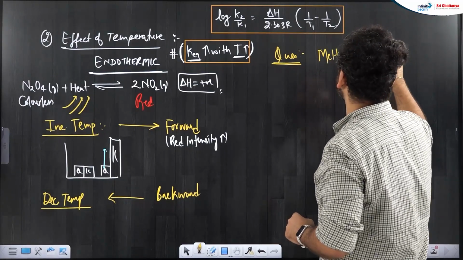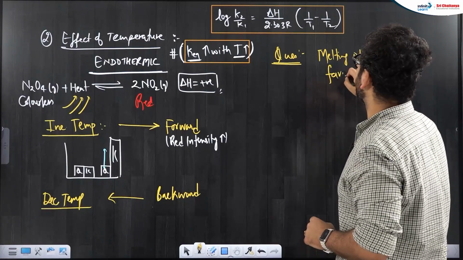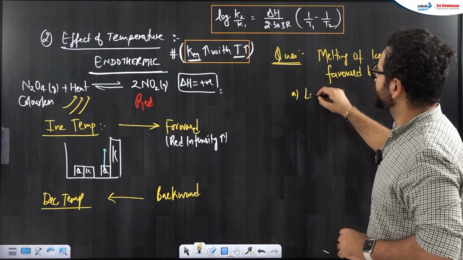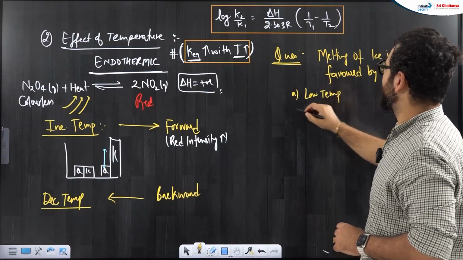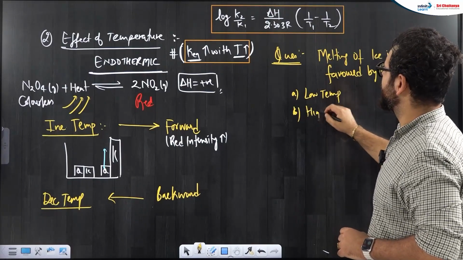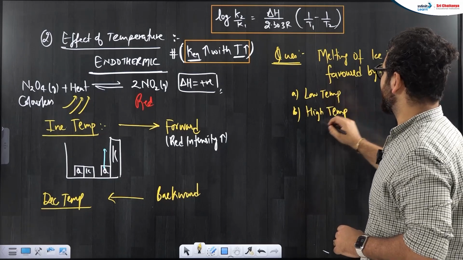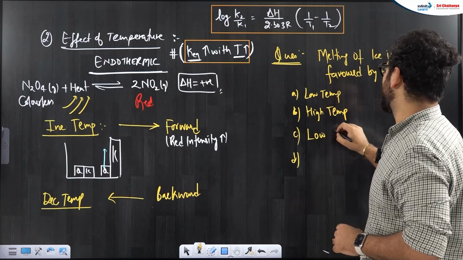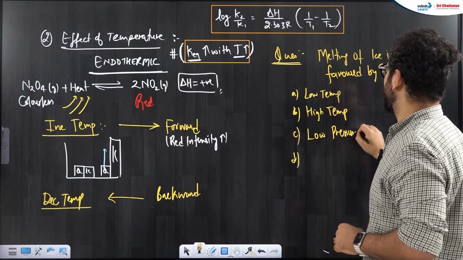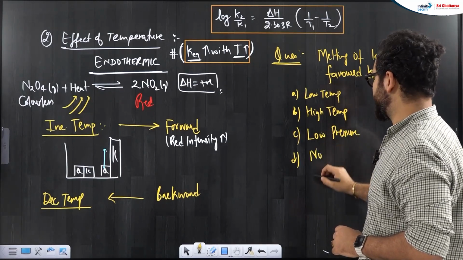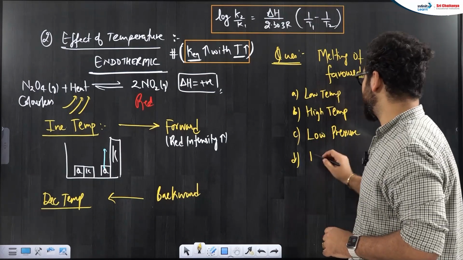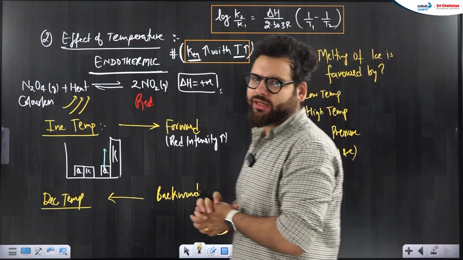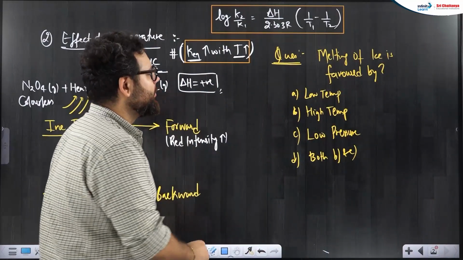Melting of ice is favored by, okay, low temperature, high temperature, low pressure, okay, or something like both B and C. Something like this. So, melting of ice.